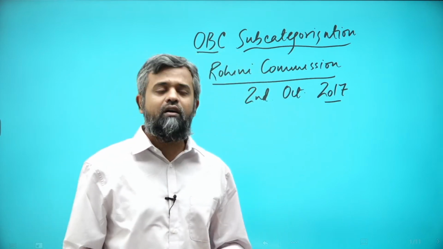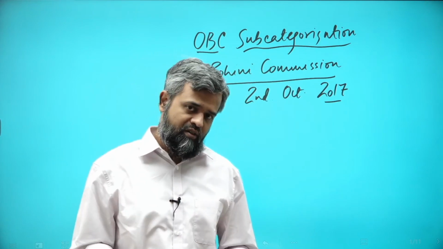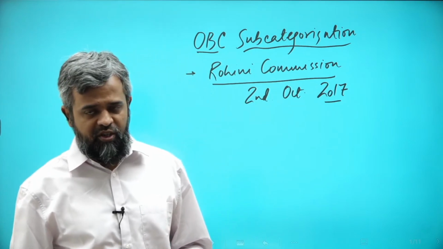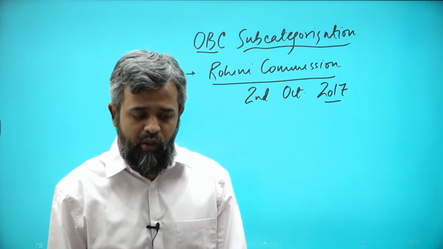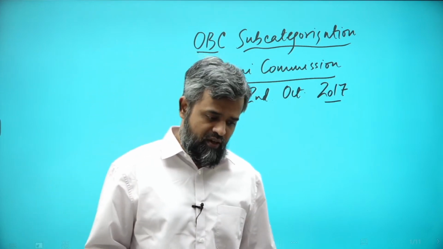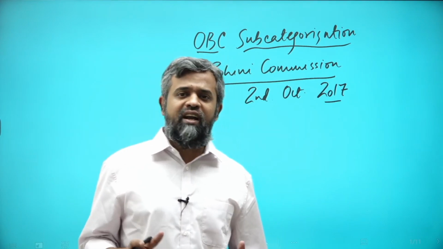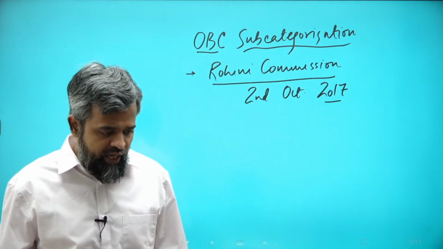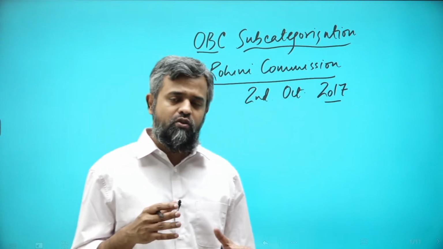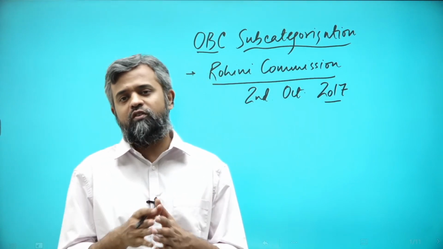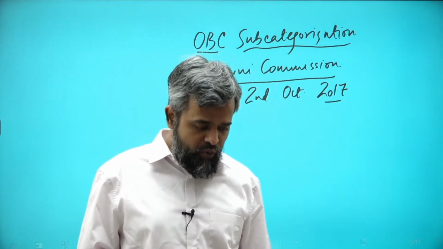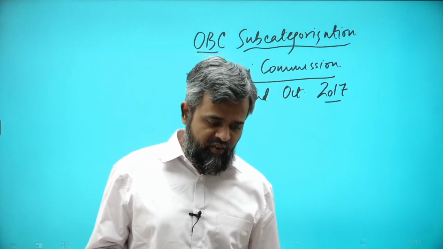It was set up, of course, by the then President of India, under Article 340 in the Constitution, wherein the President has the power to appoint a commission to investigate the conditions of the backward classes. So basically the mandate of the commission was to examine the inequitable distribution, to look into in what possible ways the distribution of resources is not getting right, that there is some issue there, and in what possible ways something could be done.